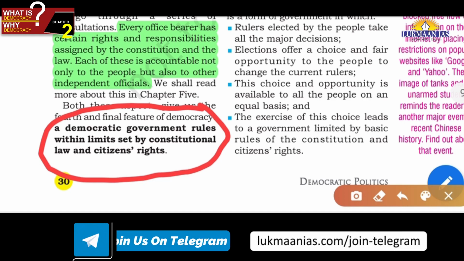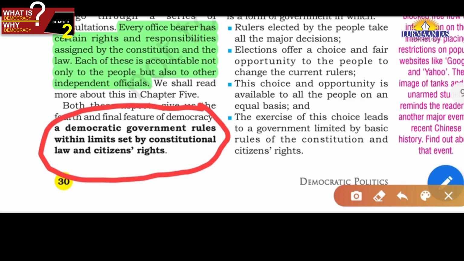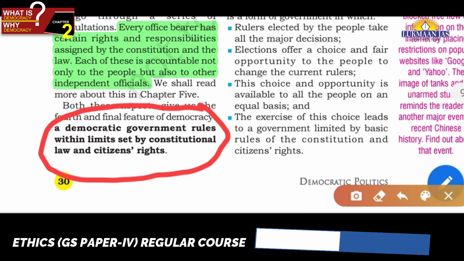In case of Zimbabwe, what was Mugabe doing after getting elected? He was also curtailing the freedom of expression. People cannot criticize the president. So what is the meaning of this? It means that it is undemocratic. When the right to dissent is not there, the right to criticize is not there after he has become president, so democracy